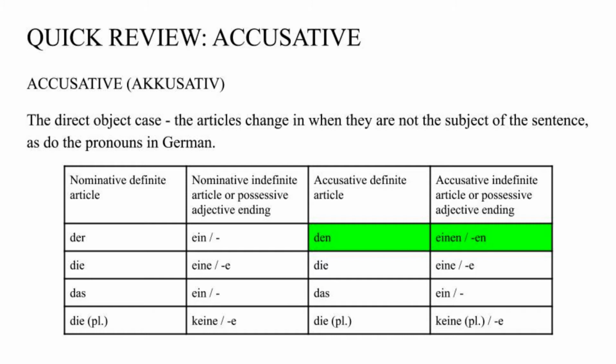Ich sehe den Mann. He's now in the accusative case because he's the direct object. Whom am I looking at, or whom do I see? I see the man. Ich sehe den Mann. Or ich sehe einen Mann. I see a man. Or ich sehe meinen Mann. I see my man. Those are for the definite and indefinite articles, which we covered a little bit in previous units.